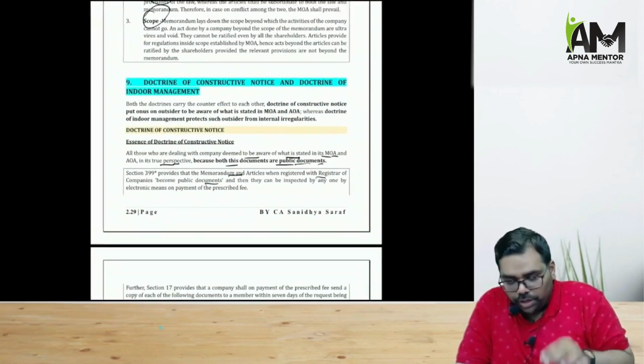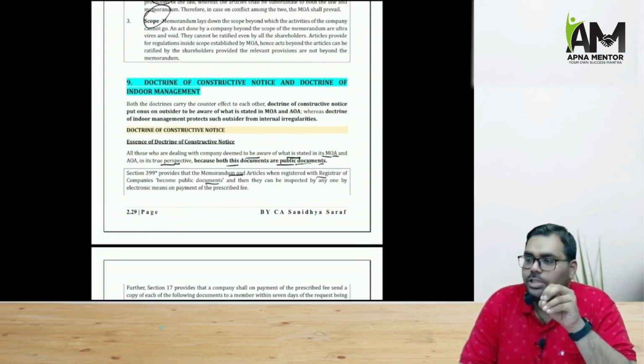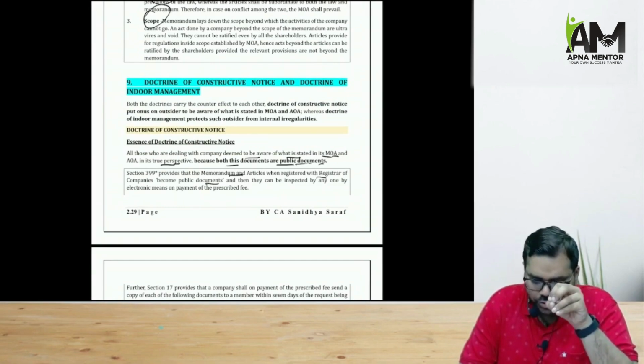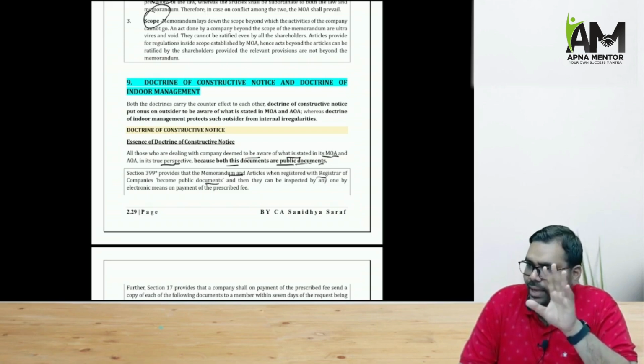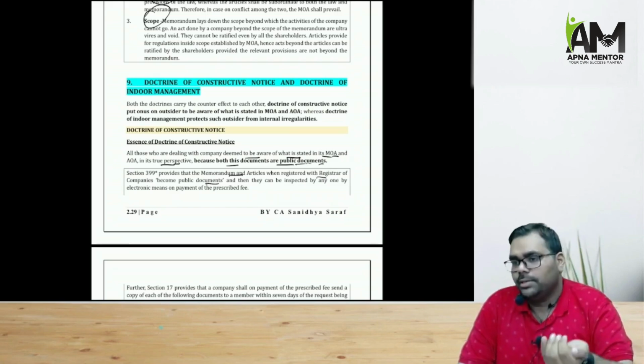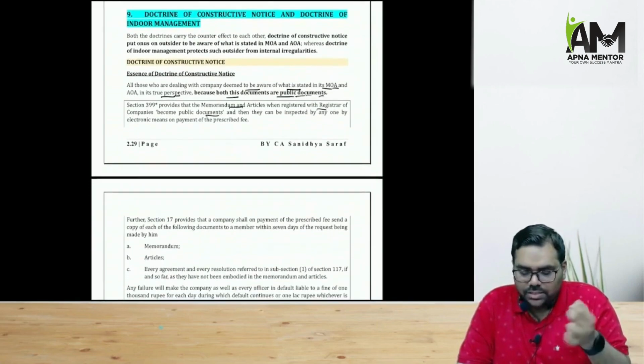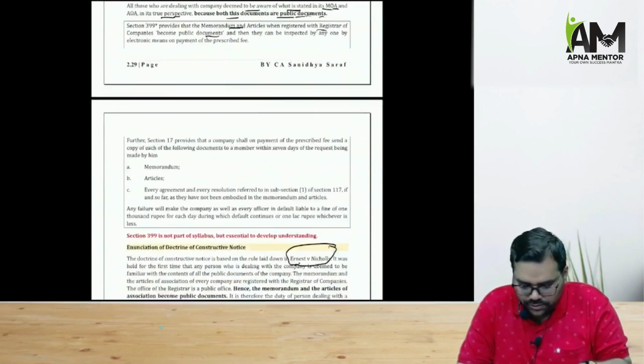Then if we talk about articles of association and memorandum of association, there is also a doctrine of constructive notice and doctrine of indoor management. What the doctrine of constructive notice says is that all the people who are dealing with the MOA, AOA, we assume that they have read the MOA, they have read the AOA, because these are public documents. And section 399 also says the same. And that is what doctrine of constructive notice is.